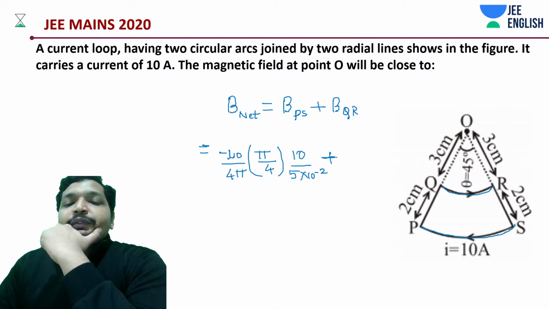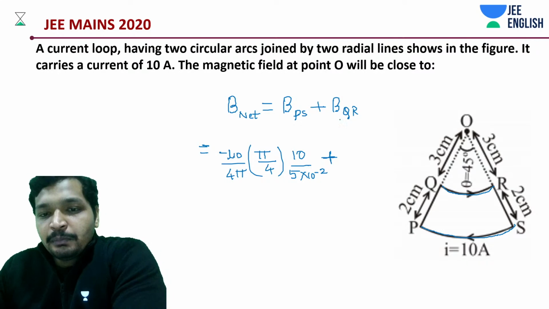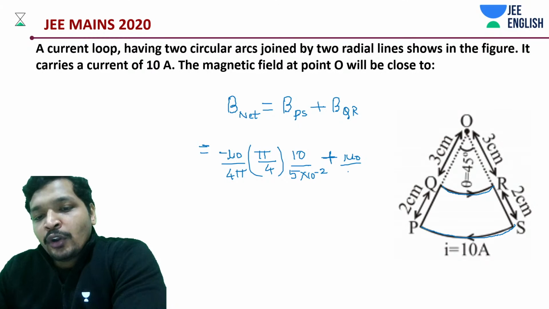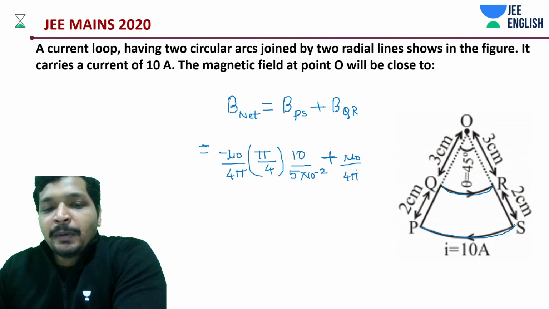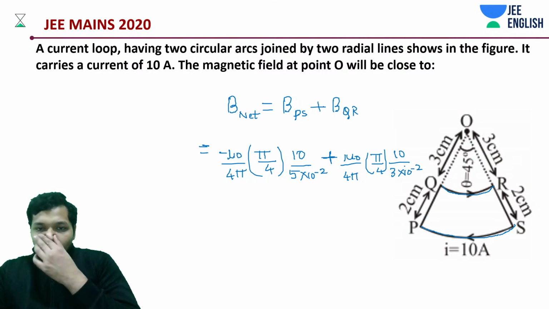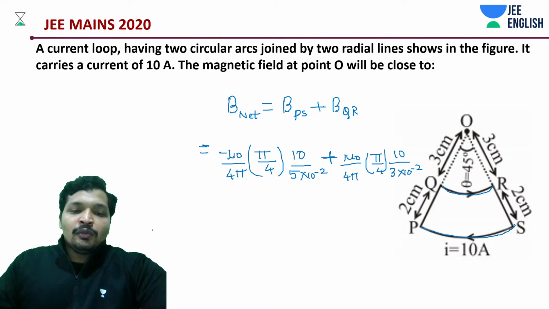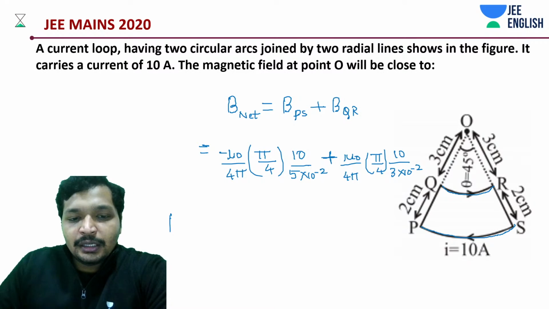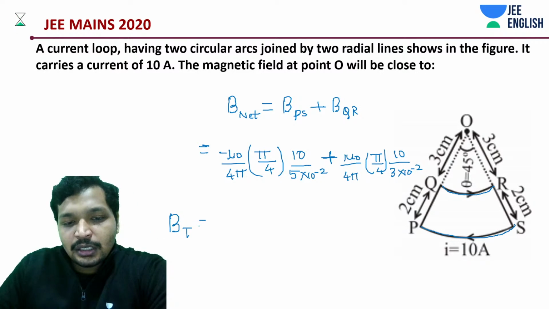Plus the contribution due to BQR. QR, if you remember, was mu naught by 4 pi into pi by 4 into 10, divided by 3 into 10 to the power minus 2. Now B net, or B total, is how much?